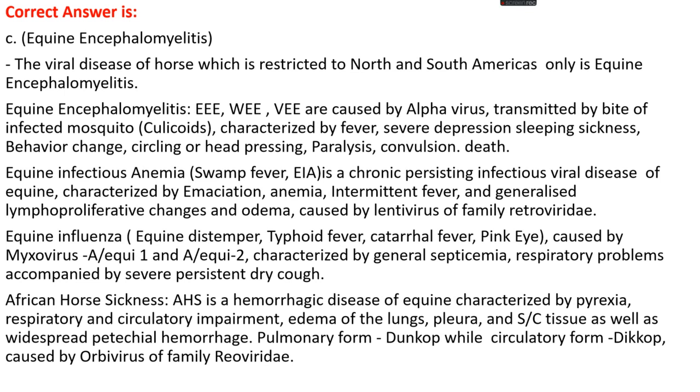Okay. African horse sickness is a hemorrhagic disease of equine, characterized by pyrexia, respiratory and circulatory impairment, edema of the lungs, pleura, subcutaneous tissue, as well as widespread petechial hemorrhage. The pulmonary form of African horse sickness, where respiratory symptoms are predominant, is known as dunkop, while the circulatory form is known as dikkop. It is mainly caused by Orbivirus of family Reoviridae.